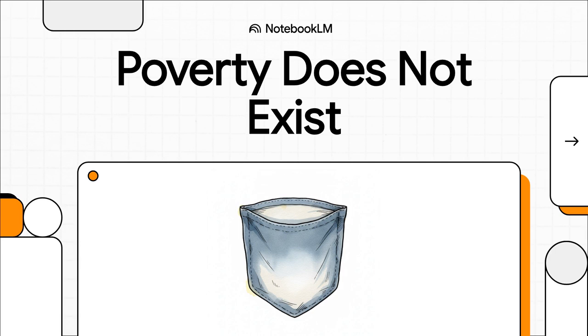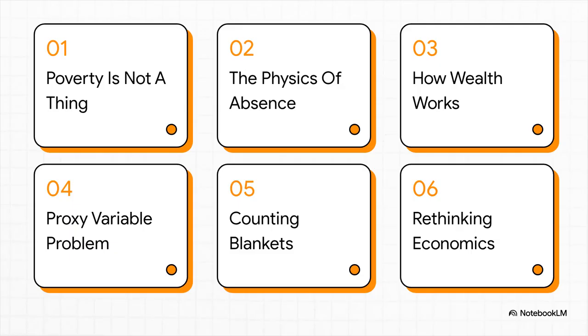Poverty does not exist. Okay, actually, scratch that. At least it doesn't exist in the way we usually think it does. The paper basically argues that poverty isn't a real positive entity with its own independent properties, it's just an absence. And treating it like a tangible thing, well, that's not just some philosophical quirk, it's a massive measurement error that literally skews real-world policy. Okay, let's dive into this.